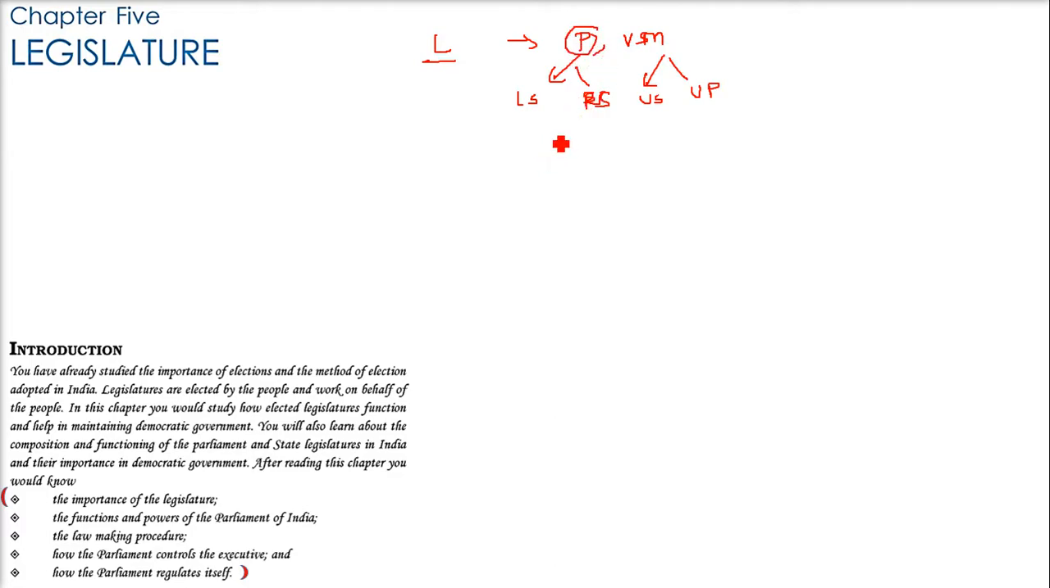The law making procedure, how a law is made, and how the Parliament is controlling the executive. How the Parliament regulates itself. Parliament is regulating the executive, and it is also regulating itself. How does it happen?